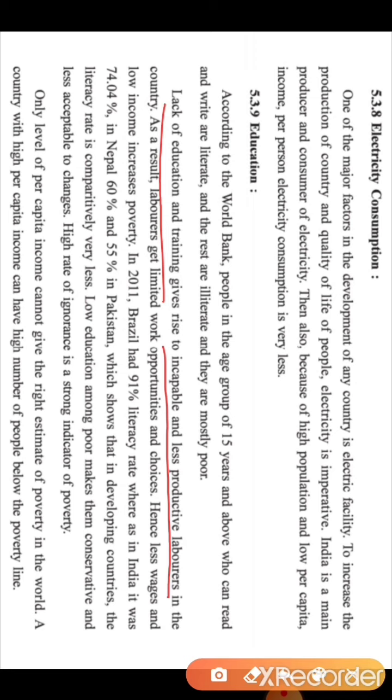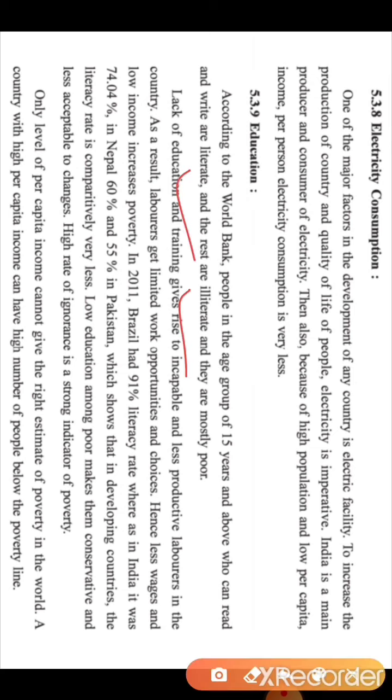So here it is said that if the people are less educated and not trained, because of this, it creates what? It creates incapable and less productive labor. So education plays an important role. As a result, labor get limited work opportunities and choices. Okay, if the person is educated, then he has a wide scope of doing work. But if the person is not educated and not having any training, then that labor gets limited opportunities and limited choices for work. Hence, less wages and low income increases the poverty.